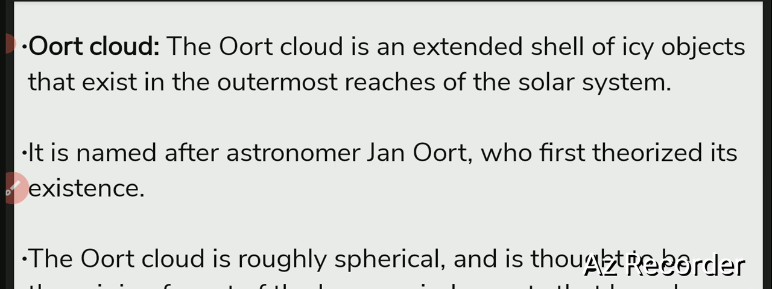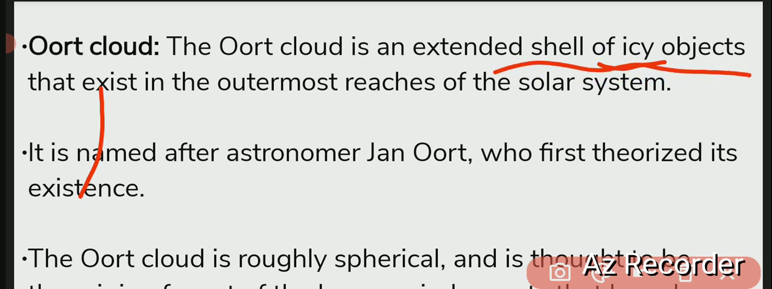And the Oort cloud, what is this? The Oort cloud is an extended shell of icy objects. Remember, this is also icy objects. The Kuiper belt is completely made up of what? Icy material, है ना. But the Oort cloud is also icy objects, an extended shell of icy objects that exist in the outermost reaches of the solar system.